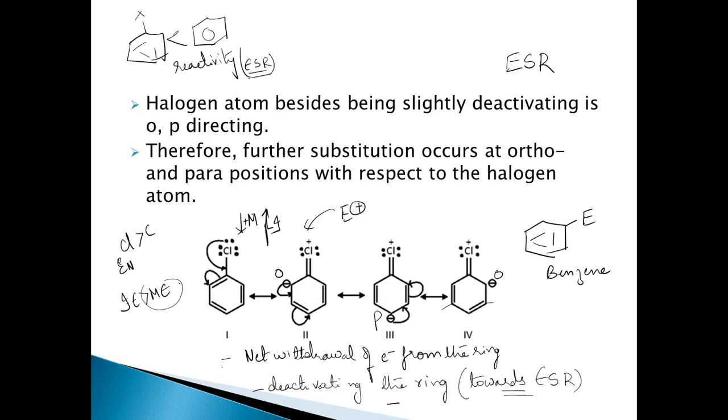So even though it is deactivating, that means to a certain extent there is a net withdrawal of the electrons, it is deactivating the ring, but it directs the incoming group, that is the incoming electrophile, towards ortho and para positions. So therefore, they are ortho-para directors. But usually, when you look at it, electron donating groups will activate the ring, and they are ortho-para directors.